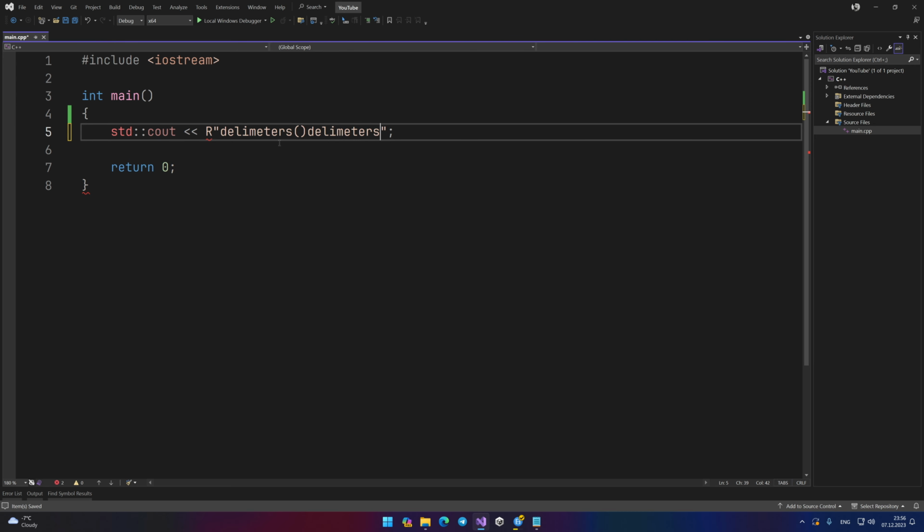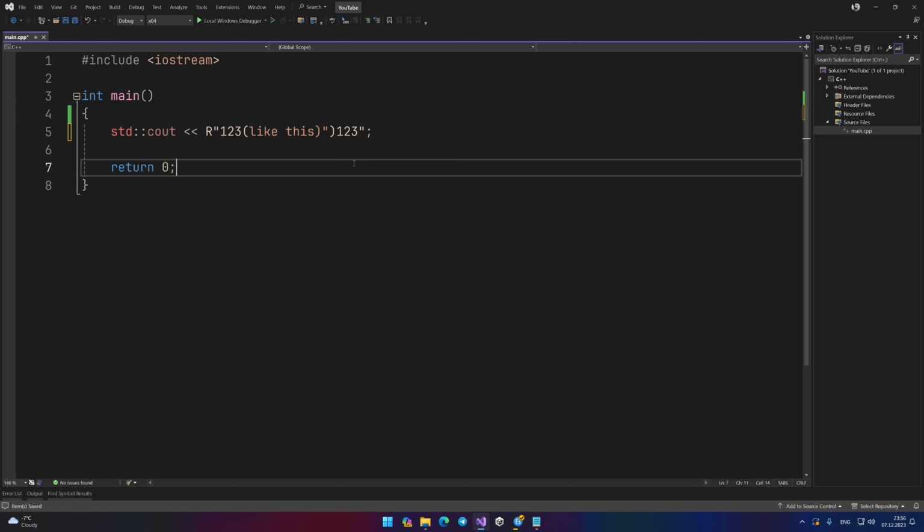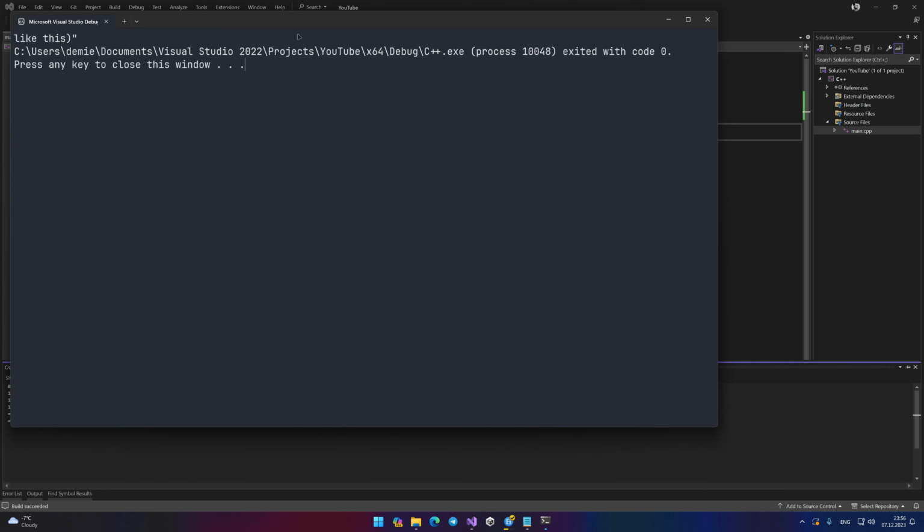The point is that there are situations where the text in a raw string may have a closing parenthesis and a closing quote. In this case, the compiler will consider their combination to be the end of the raw string and the following characters will be perceived as an error. In this case, you can indicate what is the beginning of the raw string and what is the end. To do this, you need to specify the same set of characters between the brackets and the quotes. For example, like this. We launch the program and see that everything works.